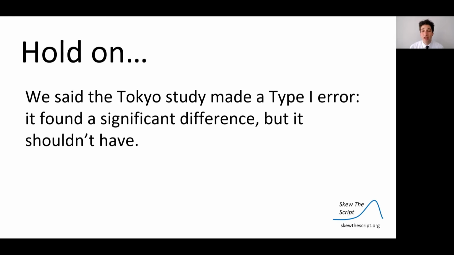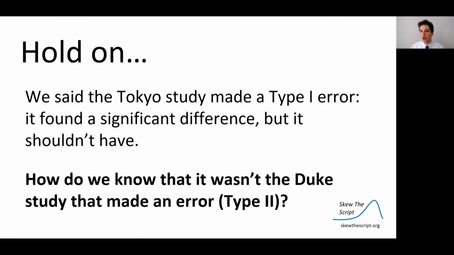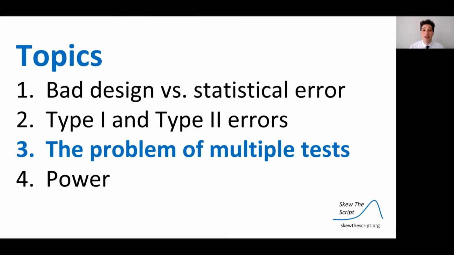But hold on a second, you might be wondering, we said the Tokyo study made a type 1 error, found a significant difference where it shouldn't have, but how do we know it wasn't the Duke study that made the opposite kind of error, a type 2 error, where it should have rejected, but it didn't? So the problem of multiple tests is the reason why we know that the Tokyo study probably had the error.